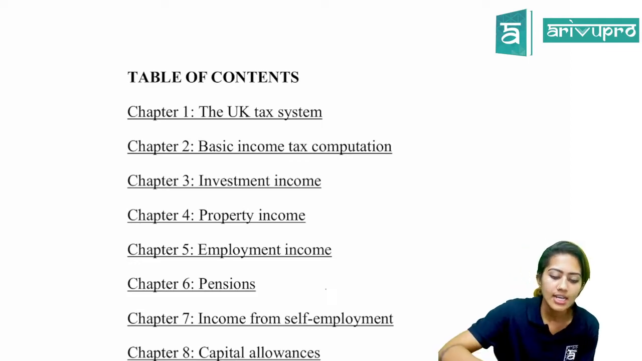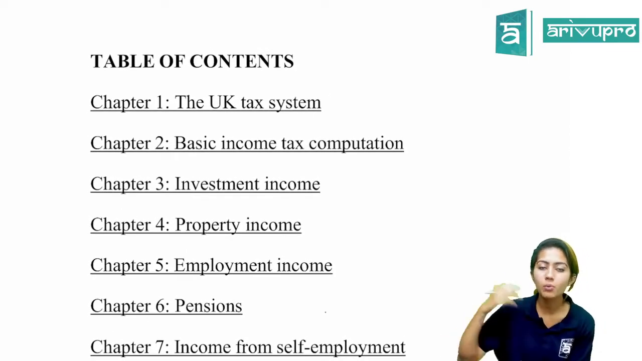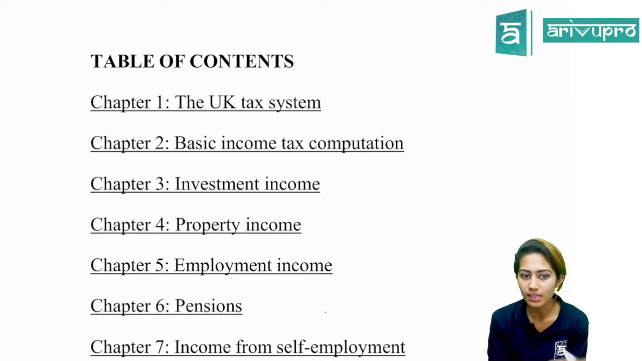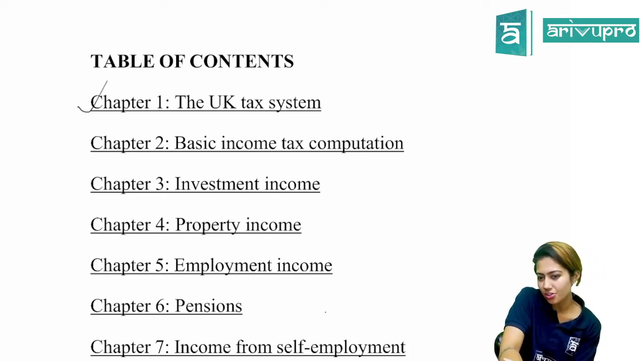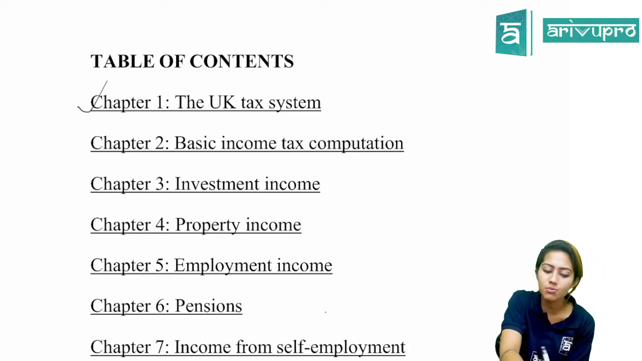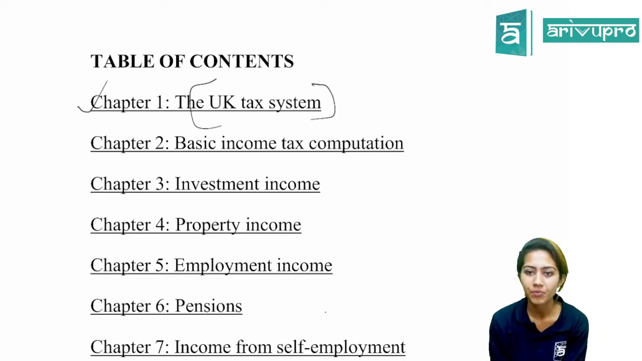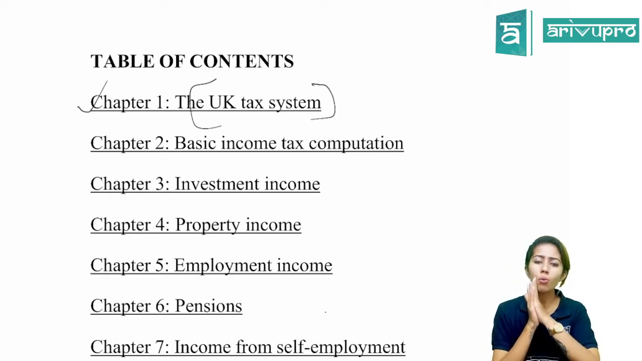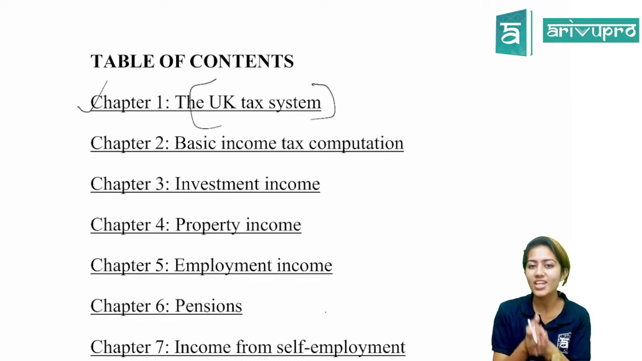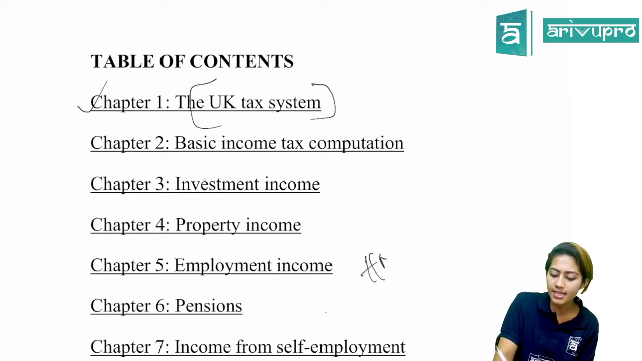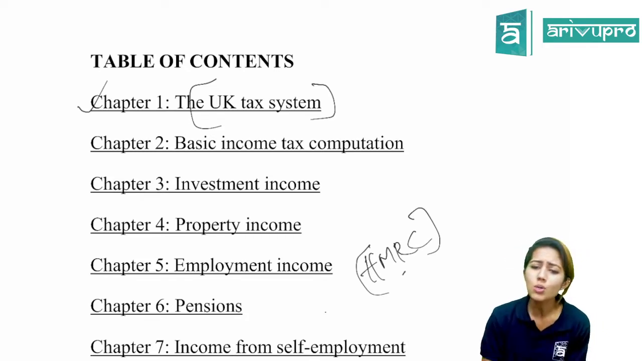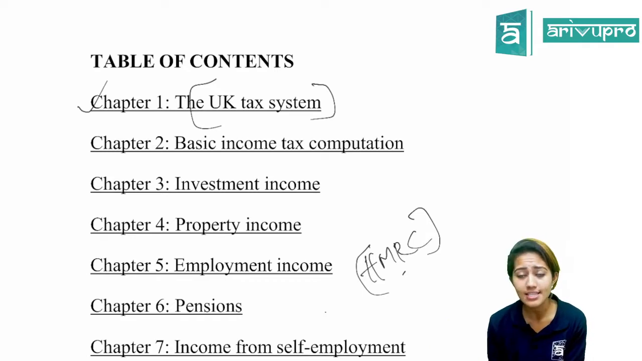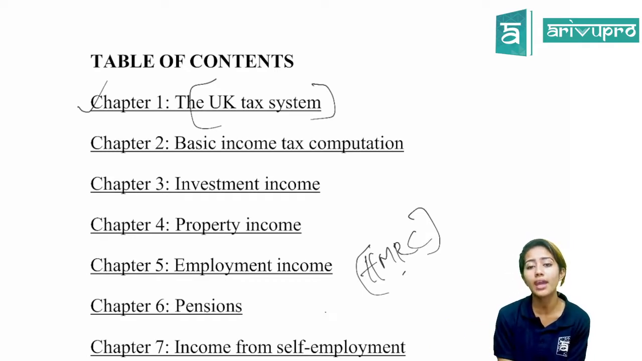I'll start with an introduction about which chapters we are going to deal with in this F6 syllabus. First, it's going to be a small introductory chapter because we are dealing with UK tax. We need to know what the UK tax system is and what the tax authority is. There is something called HMRC, Her Majesty's Revenue and Customs. HMRC is what deals with tax in the UK. What are the different types of taxes levied from individuals and from companies in the UK? All those introductory things we are going to learn in chapter 1.